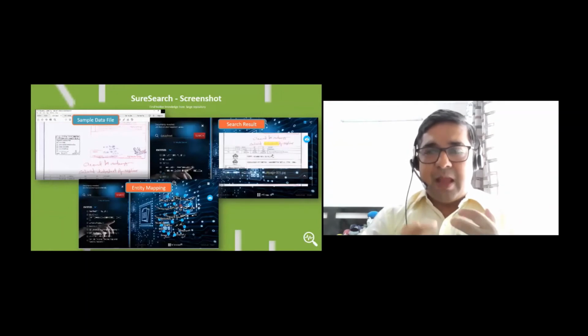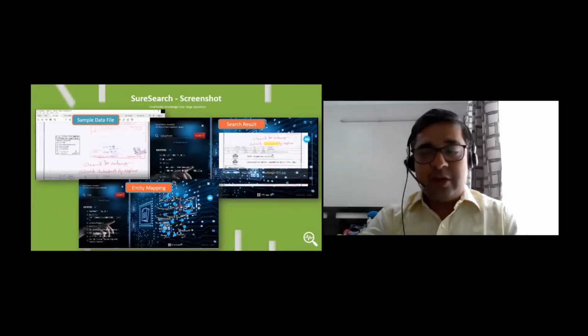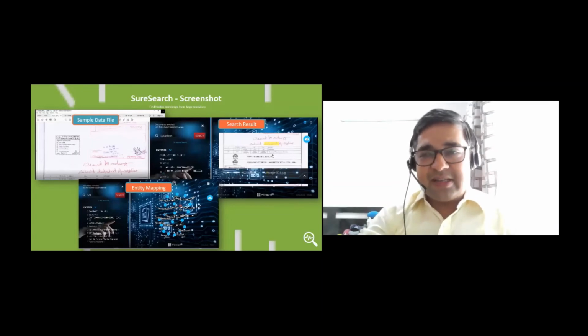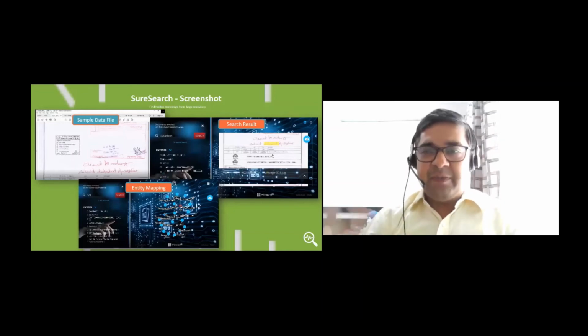So our software application, using the AI logic, is also able to identify the entities. What are those? Entities can be any legal company name, or a place name, or a material name, or a category name, email addresses, pin codes, zip codes, date format. Date format is one thing which we keep on asking, right? Across the globe, people use multiple date formats. We in India use DDMMYY. In the US, they use MMDDYY. In Europe, they use a comma instead of a dot. So there are multiple variations. The AI logic which we have built is able to understand the data in multiple formats and build entity mapping from that also.